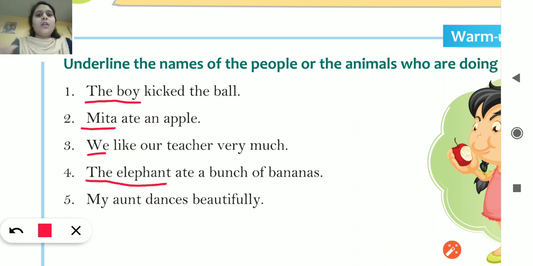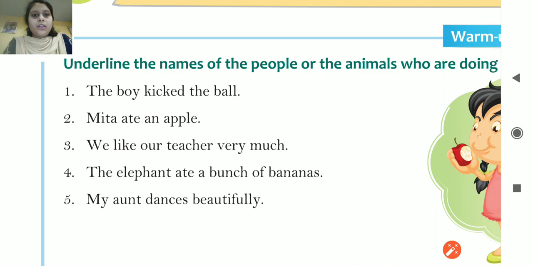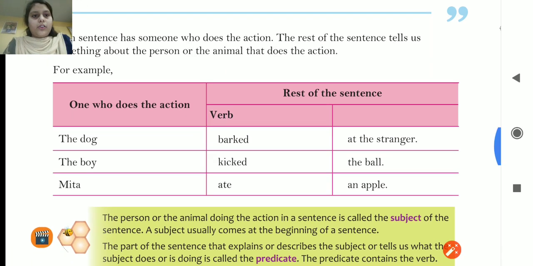Number 5, my aunt dances beautifully. किसके द्वारा डांस हो रहा है? Who is dancing? My aunt. So my aunt will be the subject. So this warm up is completed. Now this I have already explained you.